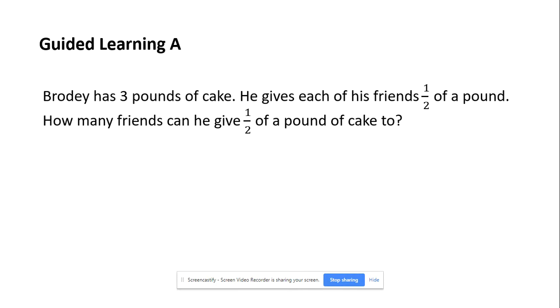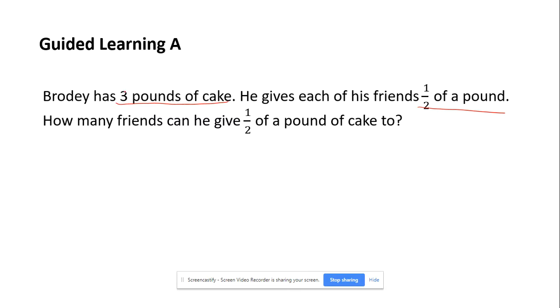So let's look at guided learning A. Brody has 3 pounds of cake. He gives each of his friends half of a pound of cake. How many friends can he give half of a pound of cake to? So we see we have 3 pounds of cake and each friend's getting half of a pound. So we need to ask ourselves, what am I splitting up? Are you splitting up the 3 pounds of cake? Or are you splitting up the half a pound that you're going to give to each friend?